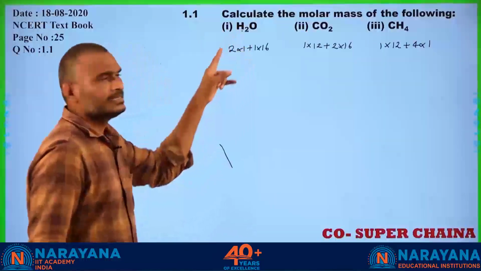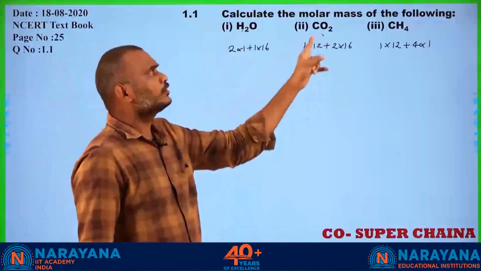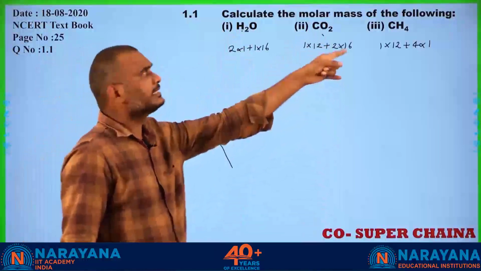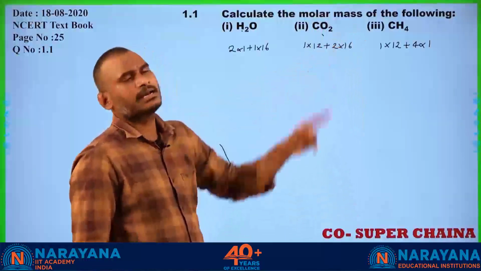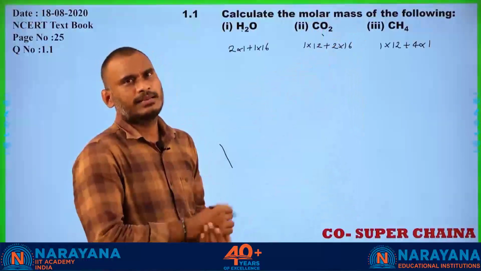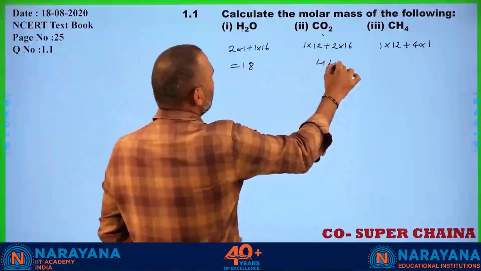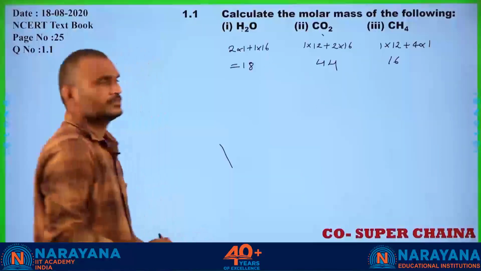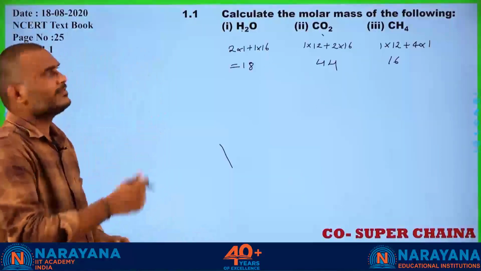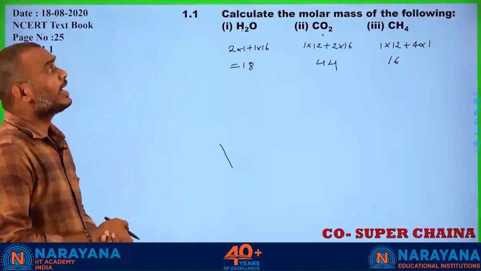Here 1 is the hydrogen atomic mass, 12 is the carbon atomic mass, and 16 is the oxygen atomic mass. Like that you can calculate. 18 will come, here 44 will come, here 16 will come. Understood, students? That is the way you can calculate the molar mass.